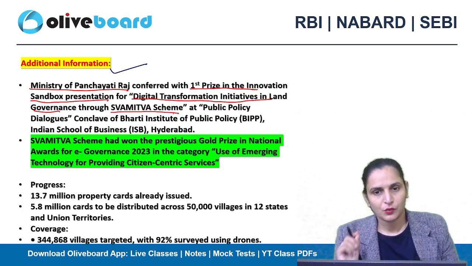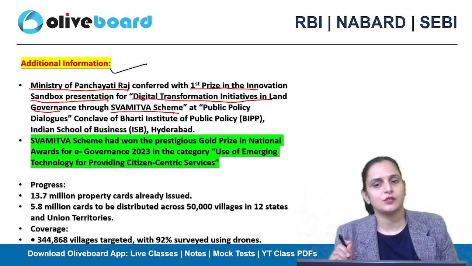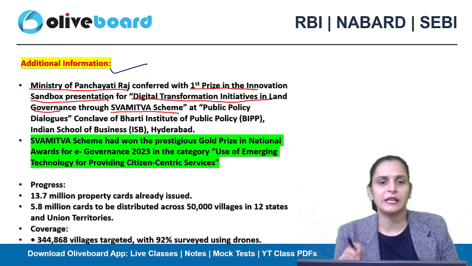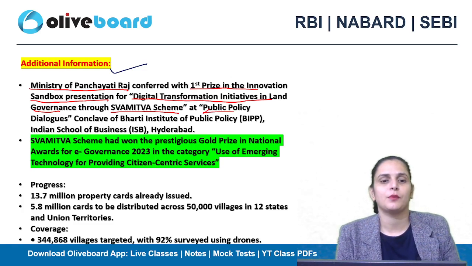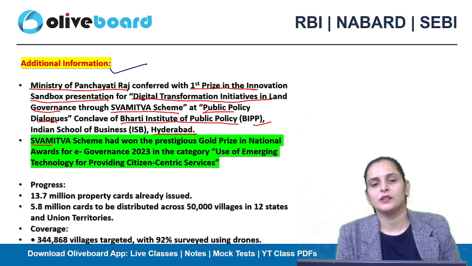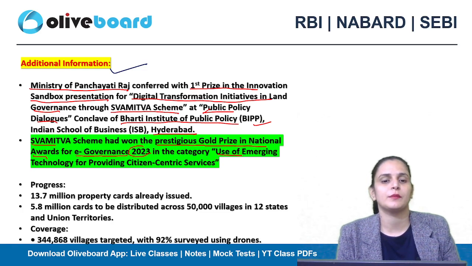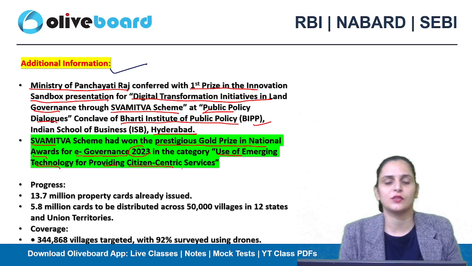Because of this particular scheme, the Ministry of Panchayati Raj has conferred first prize in the Innovation Sandbox presentation for digital transformation initiative in land governance at the Public Policy Dialogues Conclave of the Bharti Institute of Public Policy, Indian School of Business, Hyderabad, right? And the Swamitva scheme had won the prestigious Gold Prize in the National Awards for E-Governance 2023 in the category Use of Emerging Technology for Providing Citizen-Centric Services.